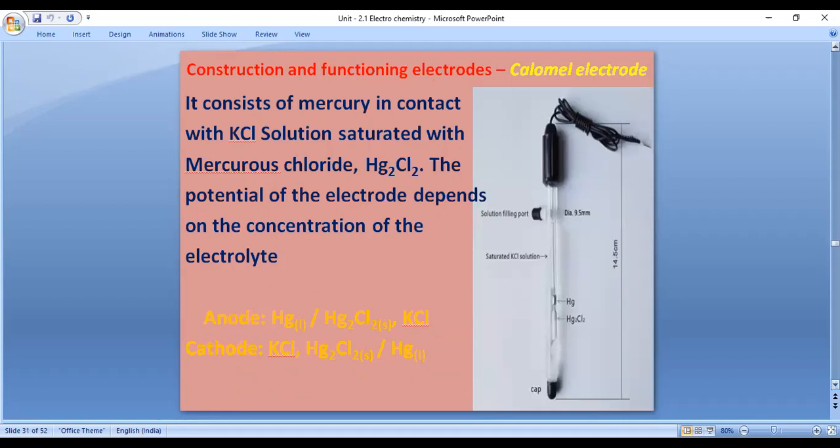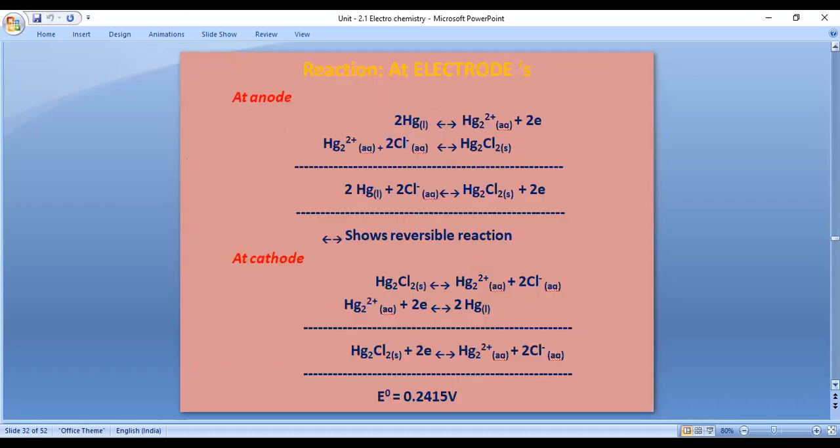Let us discuss the calomel electrode. This is the construction of the calomel electrode. It consists of mercury in contact with potassium chloride solution with mercurous chloride, Hg2Cl2. The potential of the electrode depends upon the concentration of the electrolyte. At the anode half cell, liquid mercury converts into mercury plus, with Hg2Cl2 solid and KCl. At the cathode half cell, with KCl, Hg plus 2 comes to Hg. Then the total overall cell reaction.